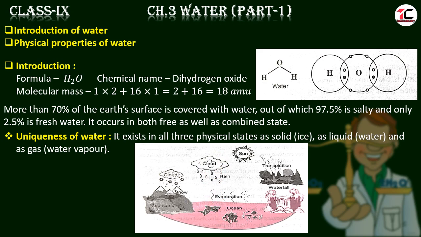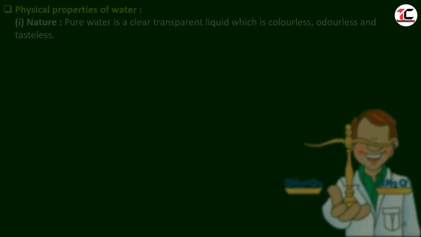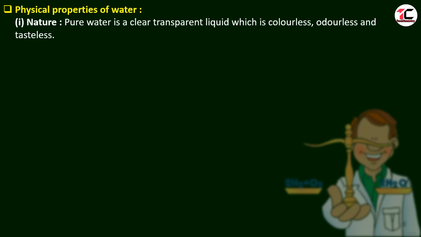Let us move to the next topic, physical properties of water. Properties of water. The first one is nature. Pure water is a clear, transparent liquid which is colorless, odorless, and tasteless. But we can find there are different types of water which have some taste.